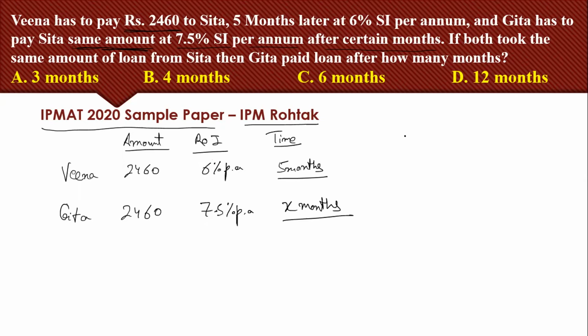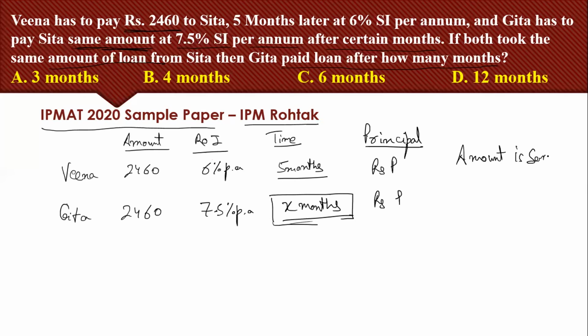If both took the same amount of loan, the principal amount is the same for both of them, so I am assuming it as rupees P for both. Then Geeta paid the loan after how many months? What we need to find out is the duration for which Geeta paid the loan to Sita. That means we need to find the value of X.